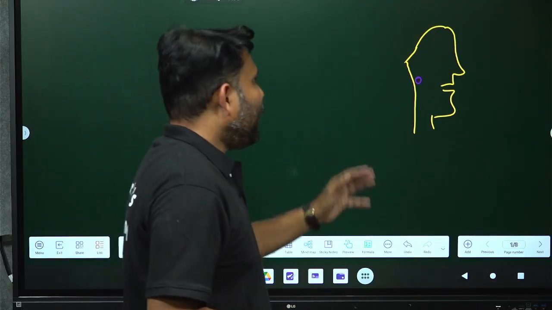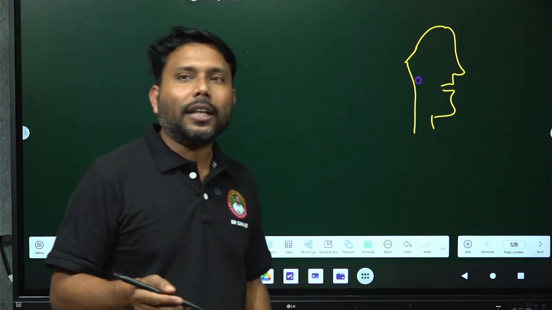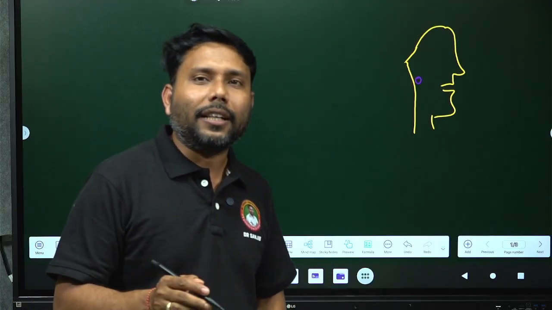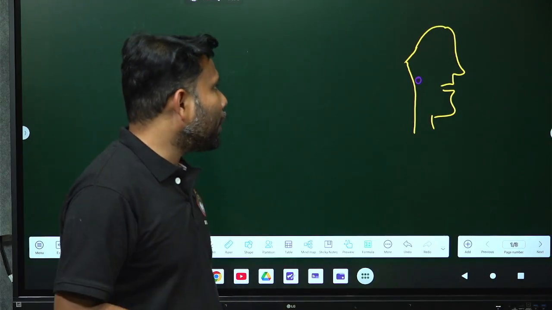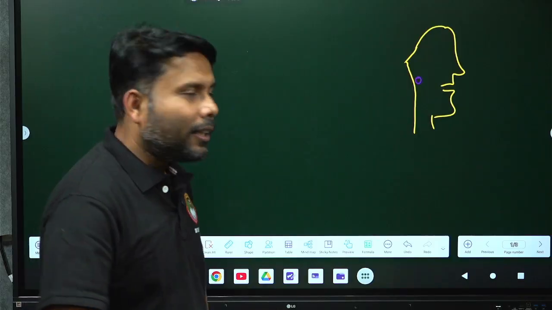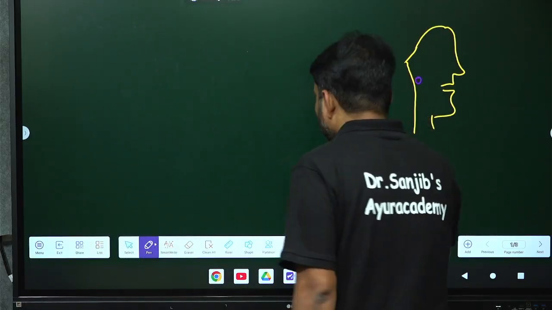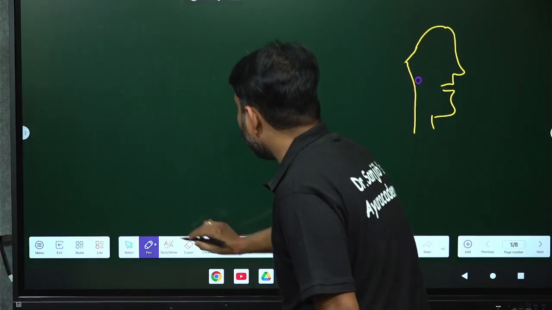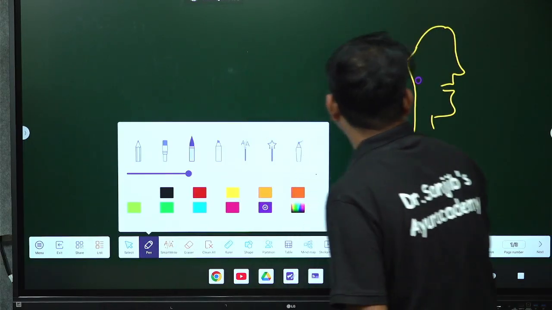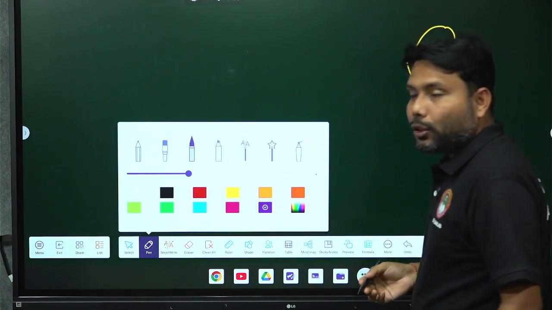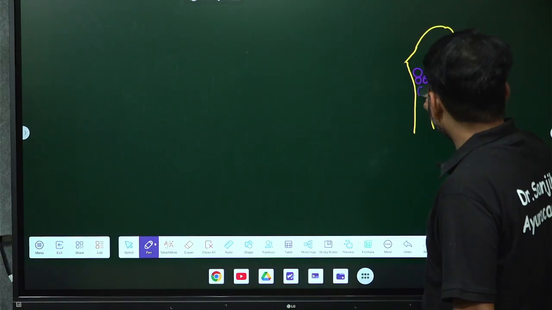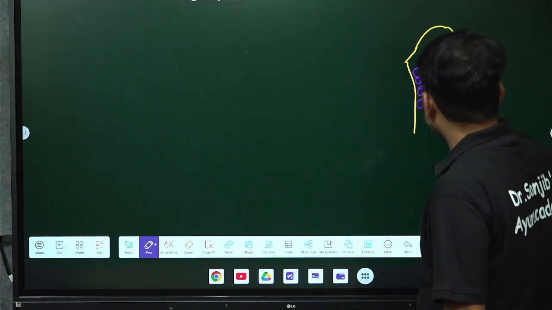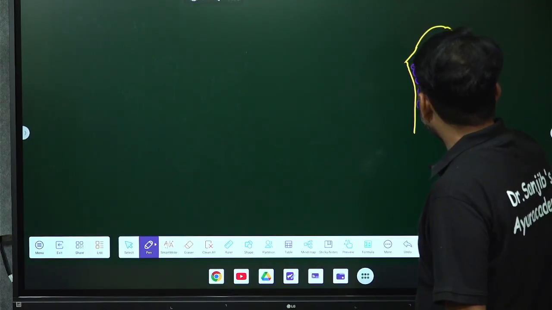When a bacterium comes to the throat cavity, it instantly multiplies, giving more toxins and so more tissue damage. So first of all, the bacteria multiply in number.